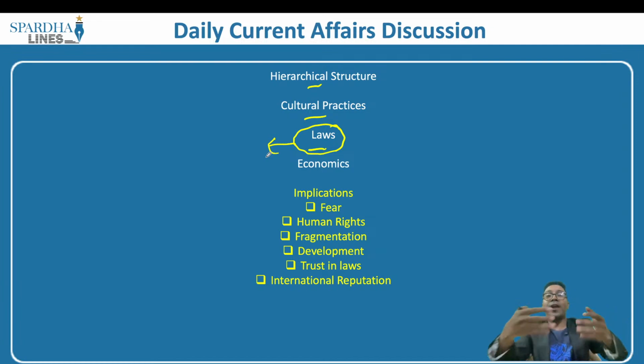Added to it, economics also comes into the picture. What is this economics? When you look at the historical section, you have a certain class of people, the so-called upper caste, then you have the so-called lower caste. What would they do? They wanted to retain the economics. For example, a particular caste of people wanted to have dominance over a particular subject matter.